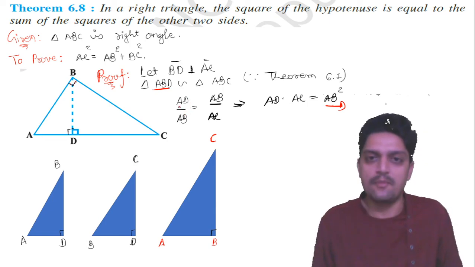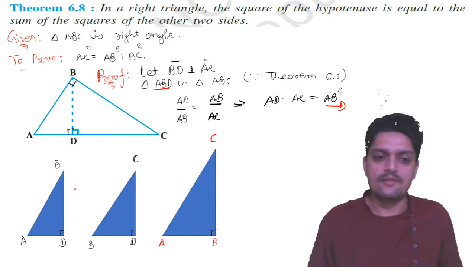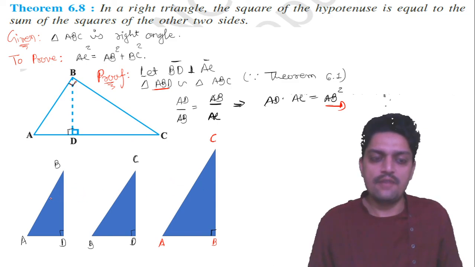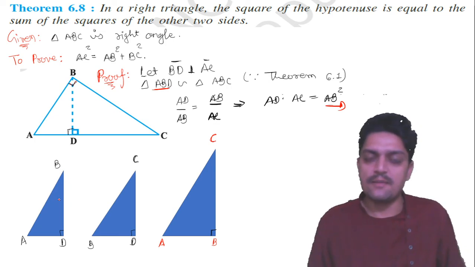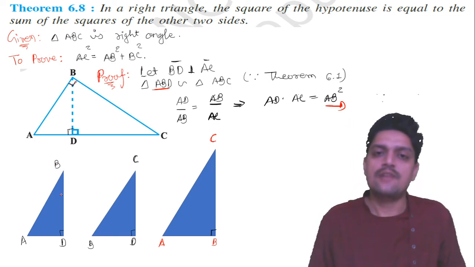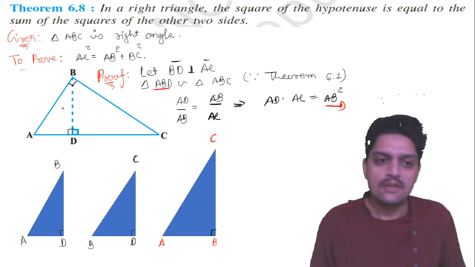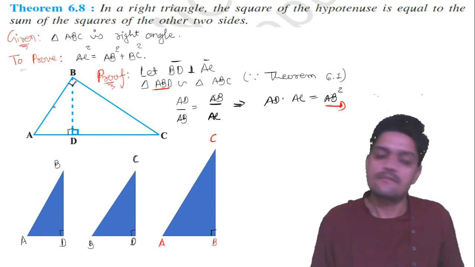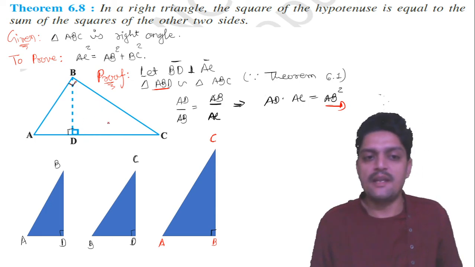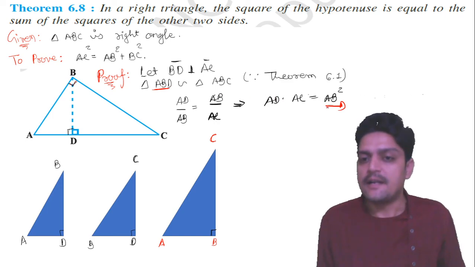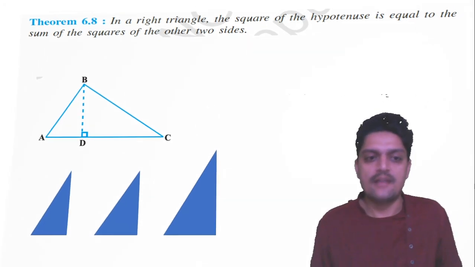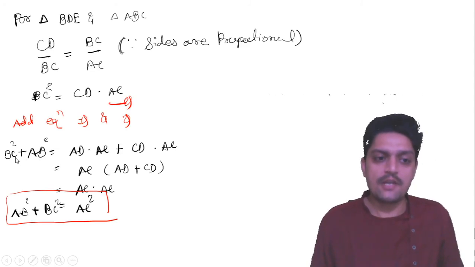See, you have to consider these three figures, and if this figure sets in your mind, the ratio you take will never be wrong. Compare this small triangle with the main triangle, and this small triangle BD with the main triangle. Call them equations 1 and 2, then add equations first and second, so that automatically you get the answer, and this is the proof.